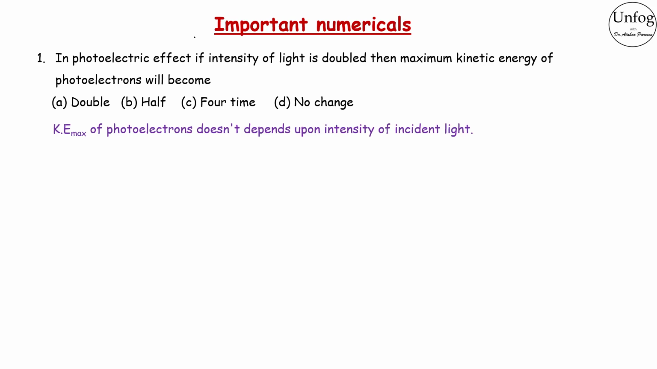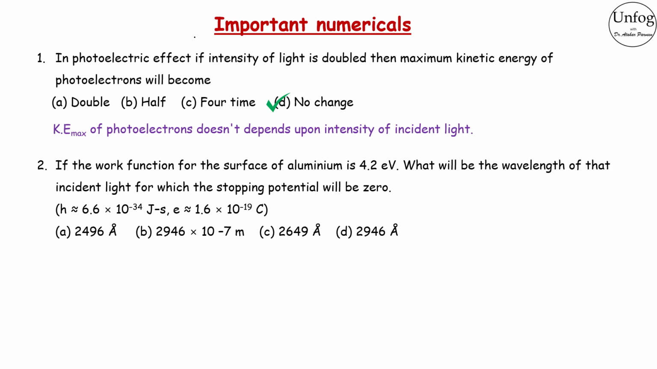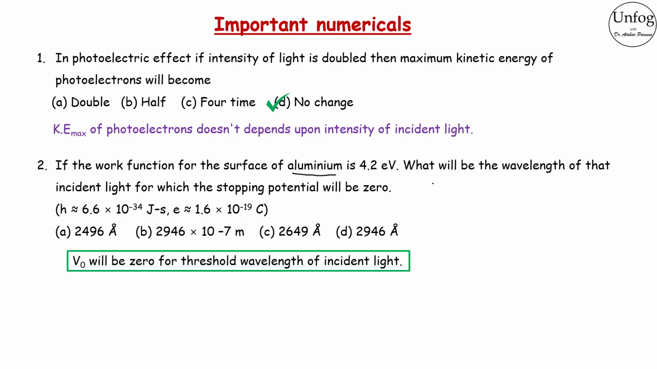Yes, you are right. Kinetic energy of the photoelectrons does not depend upon the intensity of incident light. Therefore, the answer will be no change. The next question is, if the work function for the surface of aluminium is 4.2 eV, that is the work function phi naught is given for aluminium, what will be the wavelength of that incident light for which the stopping potential will be 0? So you have to find the wavelength lambda.